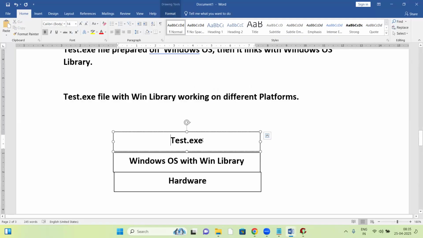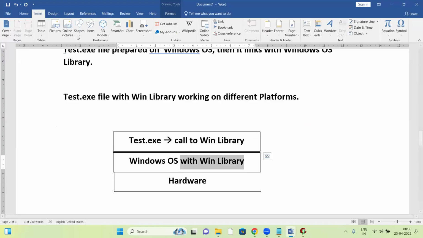So when you try to run test.exe file on Windows OS, what happens here? Since the test.exe file is linked with the Windows OS library, when you run this exe file, it will try to call the Windows OS library. Yes, it's available. Since it's available here, it simply uses that library.